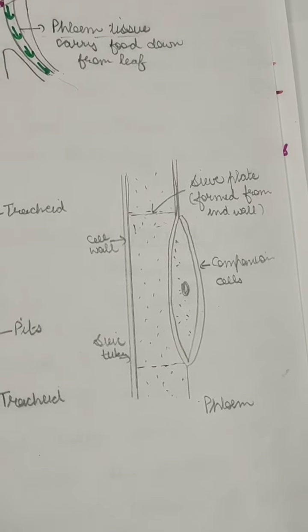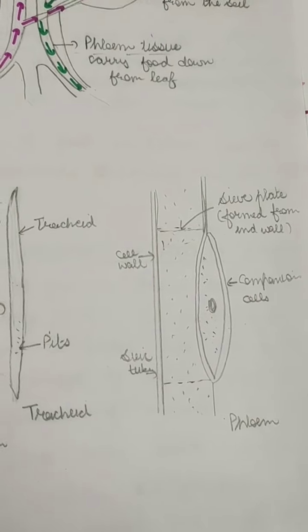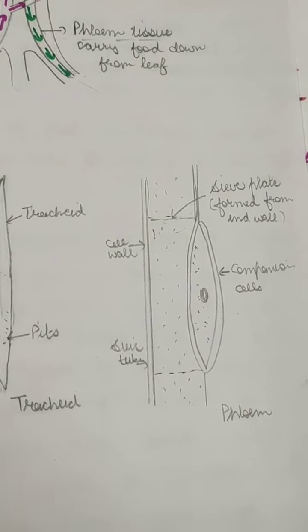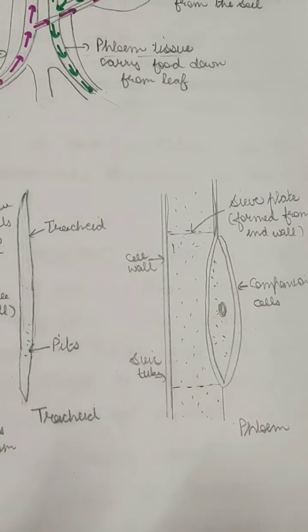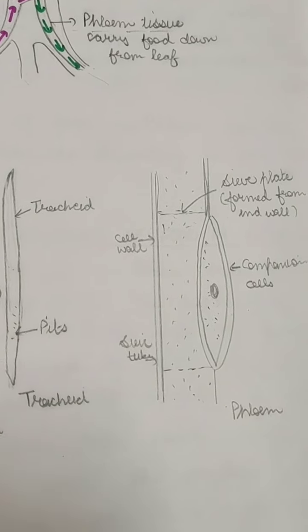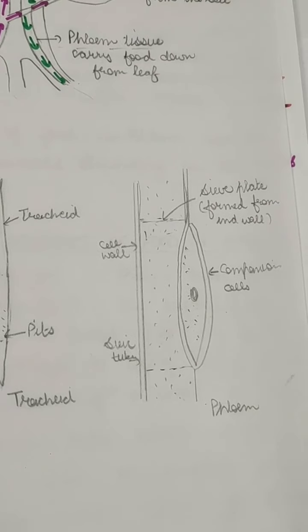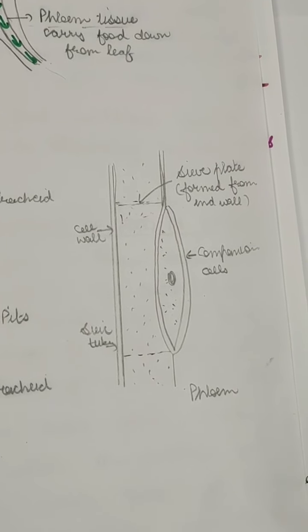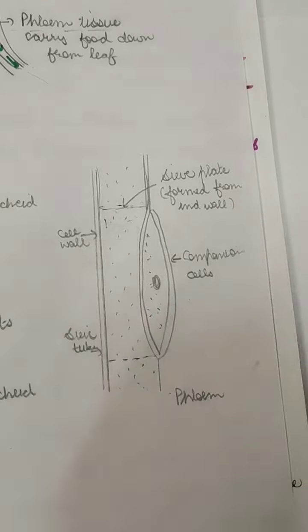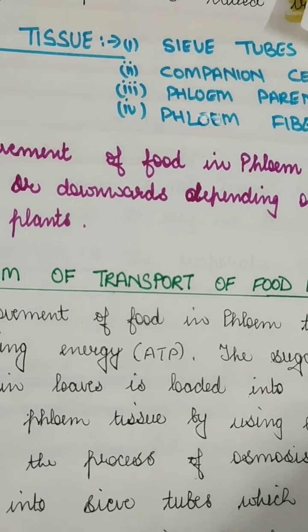Now we know that the phloem is made of living cells, so it will carry the food. Food is made in the leaves with the help of photosynthesis, and the food is required by all parts of the plant body, be it root, flower, fruit, or any growing plant part. So it has to be transported in the upward direction as well as the lower direction, that is roots. Once the food is made, the phloem tubes in the leaves will transport the food to all parts of the plant by a network of phloem tubes, or to the stems or to the leaves.